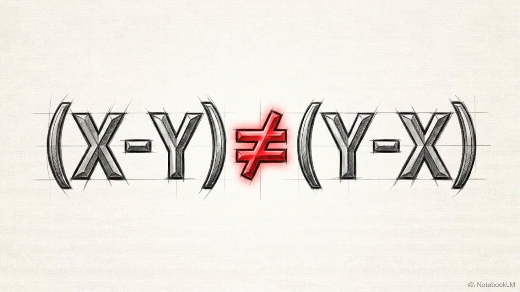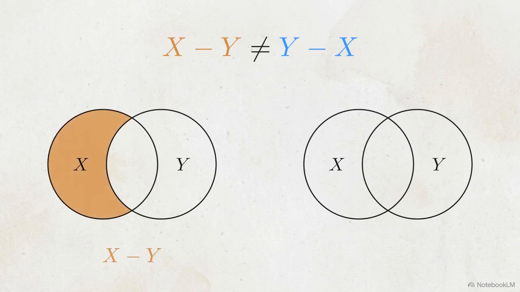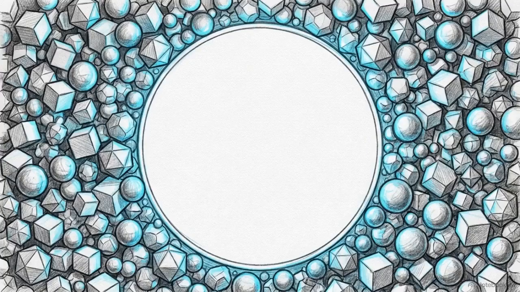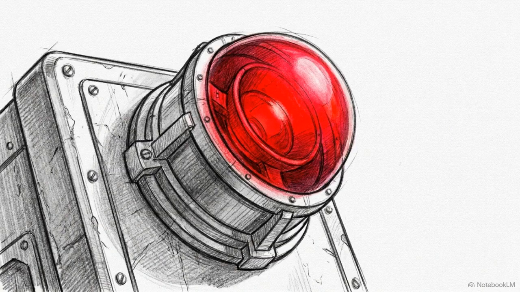Unlike basic arithmetic addition, set difference is strictly non-commutative. Subtracting Y from X yields this left crescent. Subtracting X from Y yields a different geometric space on the right side. The final major operation is the complement, which seeks to define everything that is not inside a specific set. But the complement has a negative constraint.